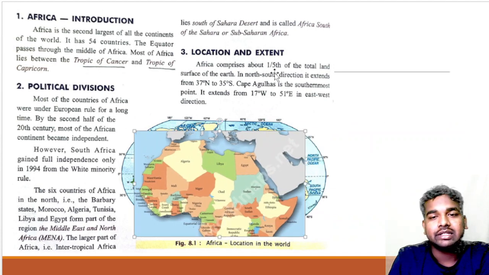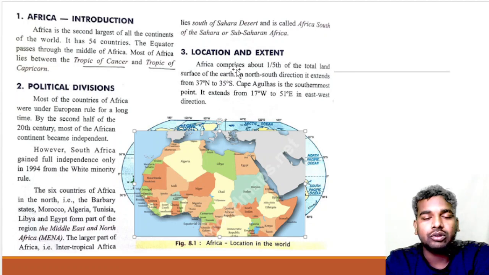Africa comprises about 1/5 of the total land surface of the earth. Means how much percentage? That is 20% of the total surface of the earth.